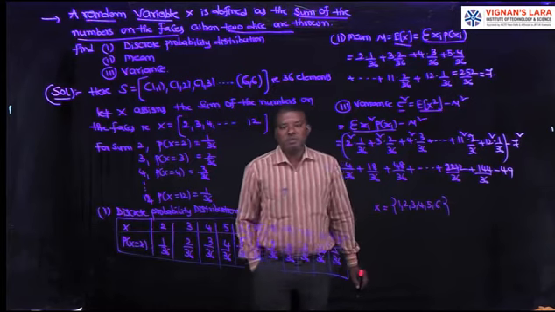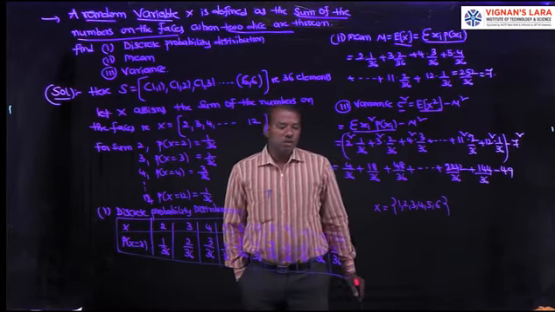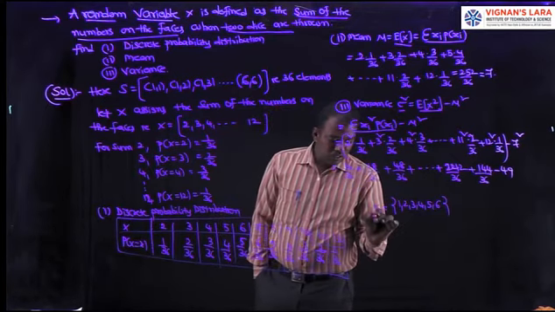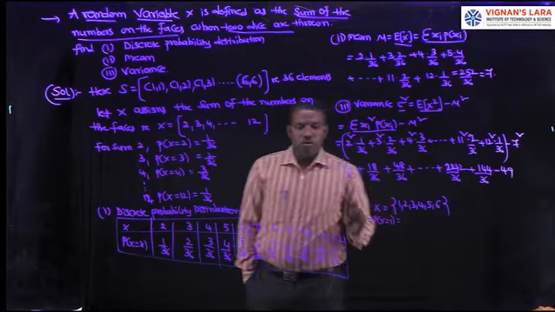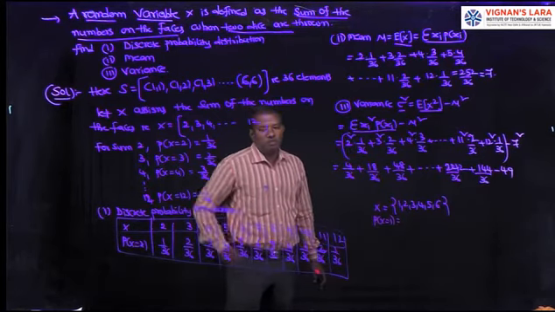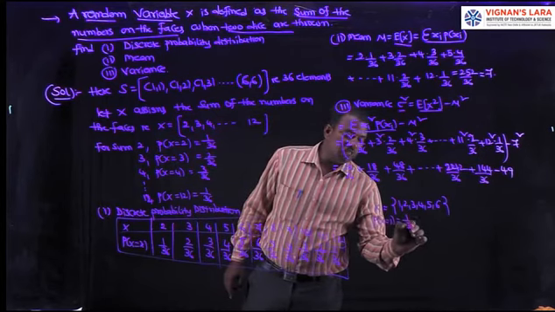But for the sum of the numbers on the faces, the range of x is 2, 3, 4 and so on up to 12. In the maximum case, P of x equal to 1 is only one maximum: (1,1). In (1,1) only one maximum. In the remaining cases, 1 is the minimum.